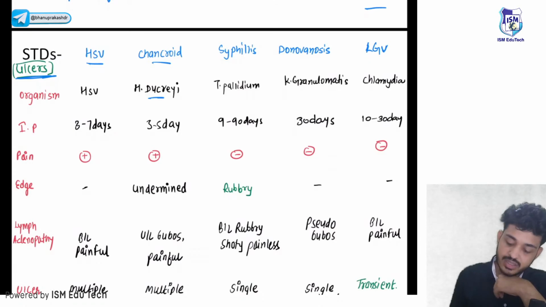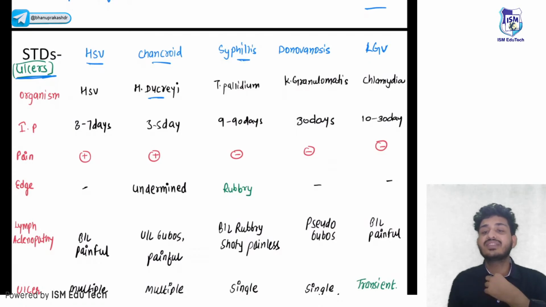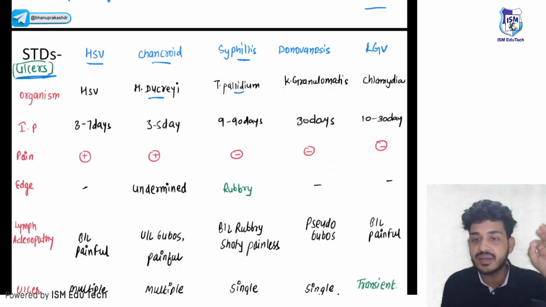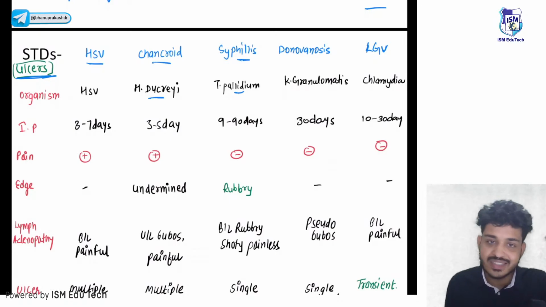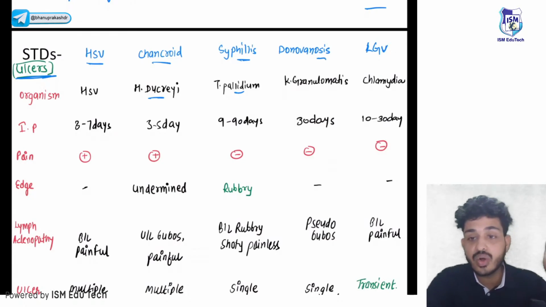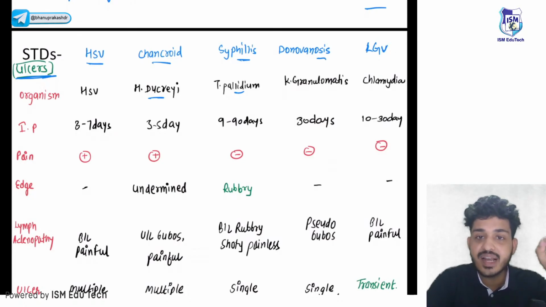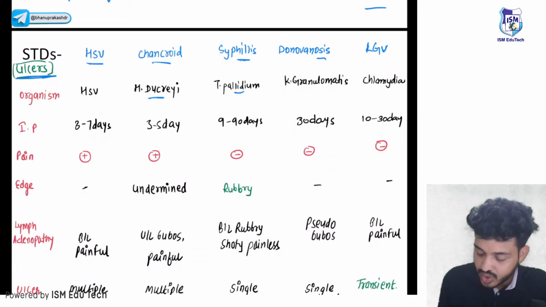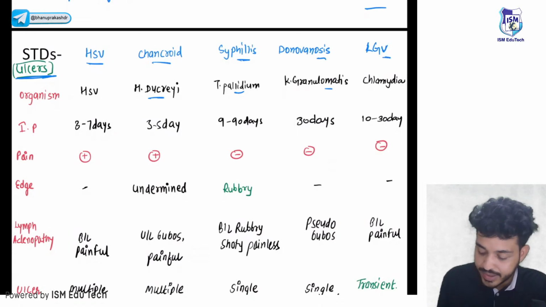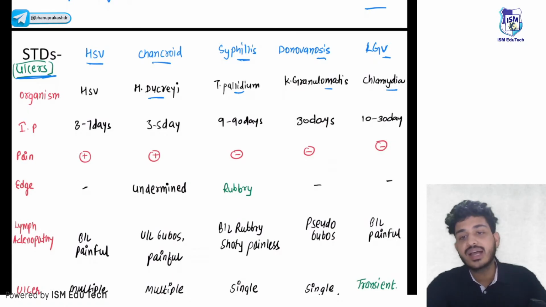Third thing will be syphilis. Syphilis is due to, what is the causative organism? That is your Treponema pallidum. Remember guys, Treponema pallidum also does not follow Koch's postulate. It will also not grow. It is a spirochete, you all know that. Next one is your donovanosis. Donovanosis is caused by Klebsiella granulomatis. What is the causative organism? Klebsiella granulomatis. And the last one is lymphogranuloma venereum, that is caused by chlamydia.